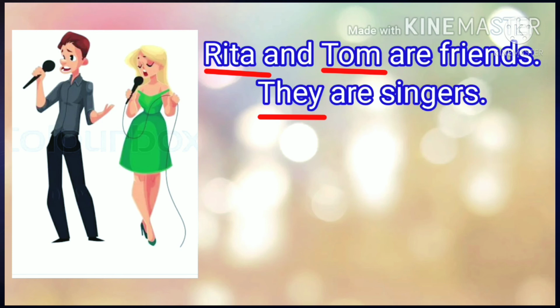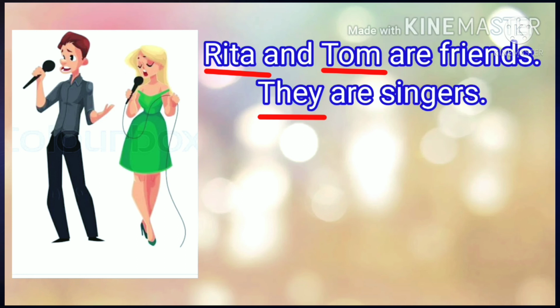Read these sentences. Rita and Tom are friends. They are singers. See the underlined words, Rita and Tom. Then they.